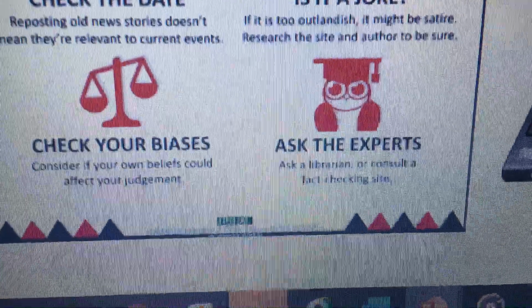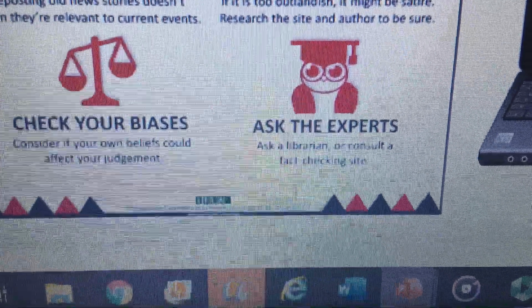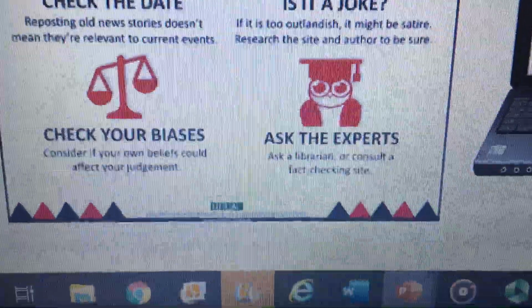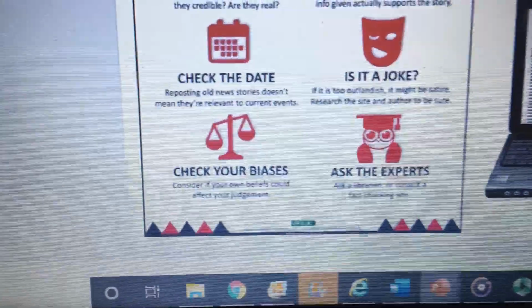And when in doubt, ask me, ask a librarian. They're available for online tutoring while we're in quarantine. Or consult a fact-checking site. Let me show you some fact-checking sites on the next slide.